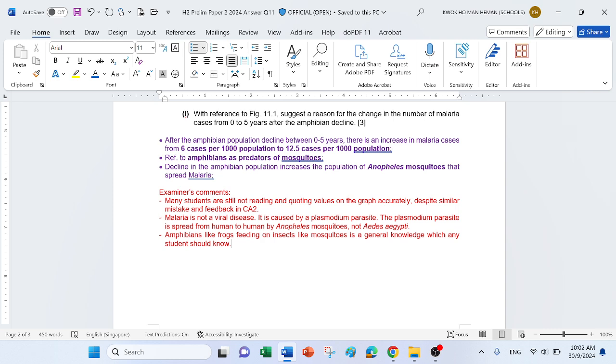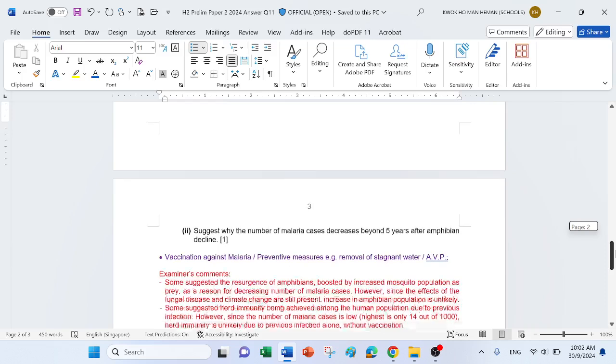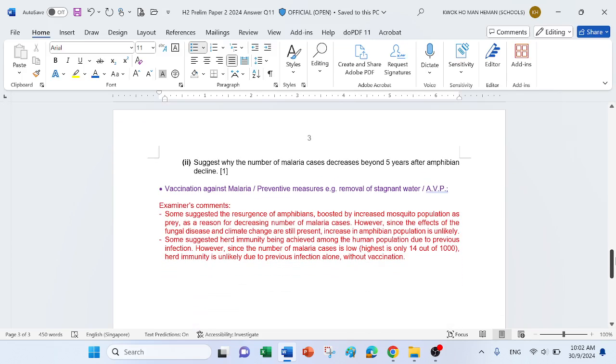Like totally. Okay, then move on to part 2. Why did the number of cases drop after 5 years? Let me talk about mistakes first. For those who mentioned that now the temperature is too hot for the mosquitoes and they cannot survive, or they migrated somewhere else, well, currently you still see a lot of mosquitoes in the tropics. So really, that is not factually correct to say that the temperature is too high for mosquitoes.